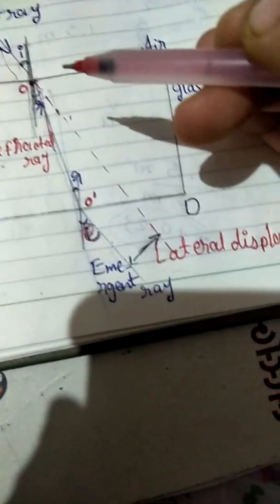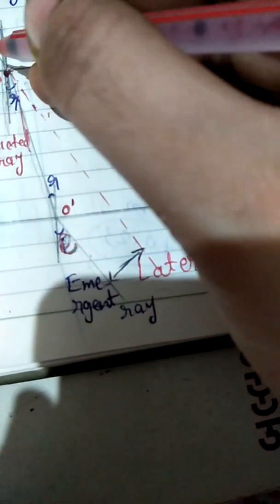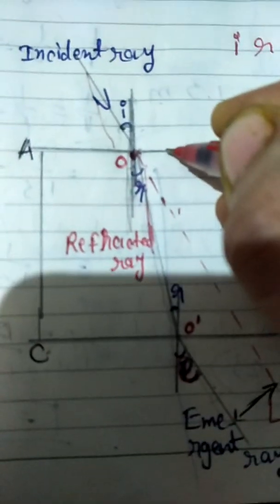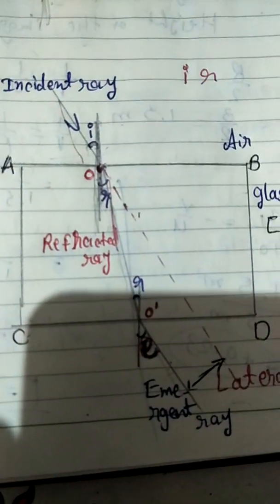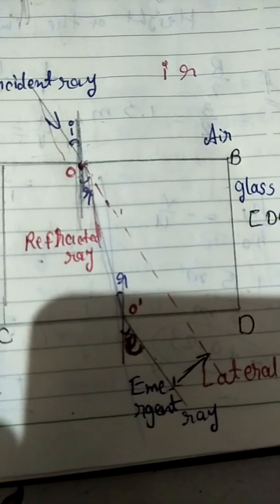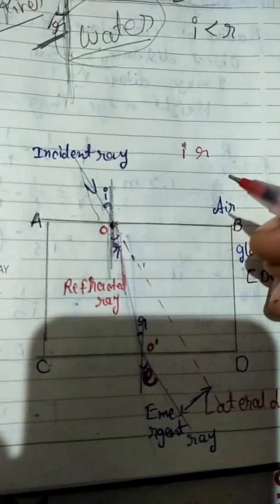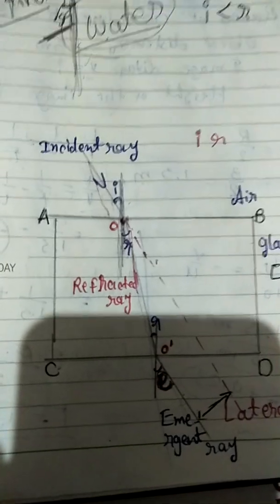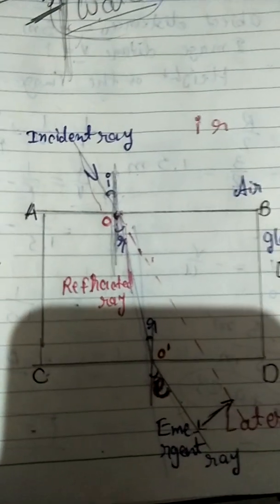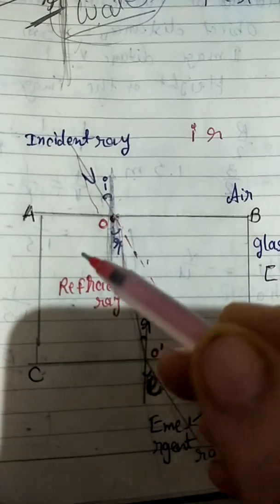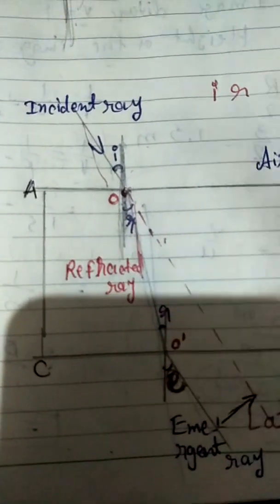The second one: the ratio of the sine of the angle of incidence, that is i, and the sine of the angle of refraction, that is r, for light of a given color is constant for a given pair of media. It is Snell's law. Snell was a famous scientist who wrote this law, so to respect him, this law is also called Snell's law.